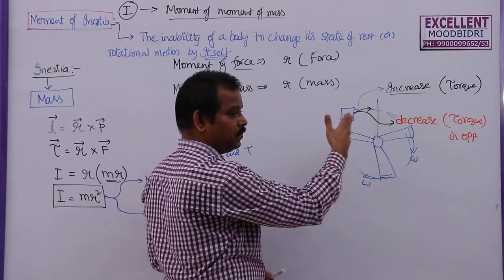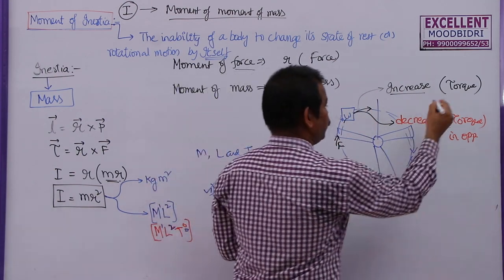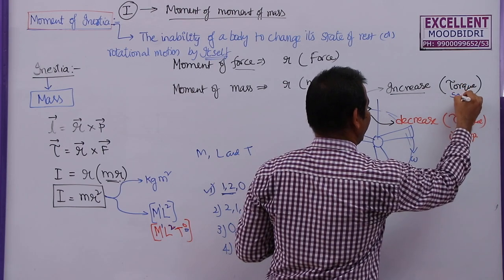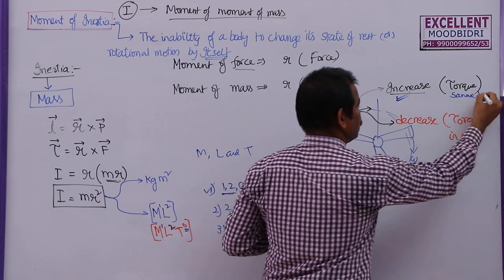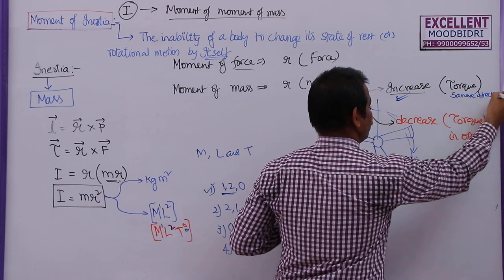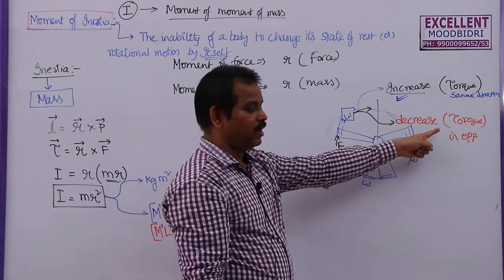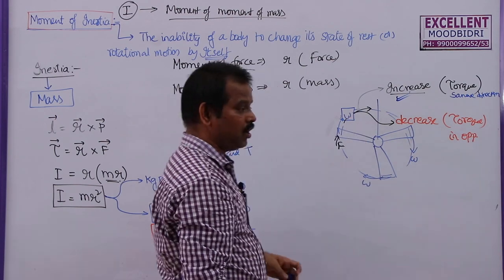Already when it is rotating, it will have some torque. If you apply some external torque in the same direction, this omega will increase. But if you apply the torque in the opposite direction, then the omega will be decreased.